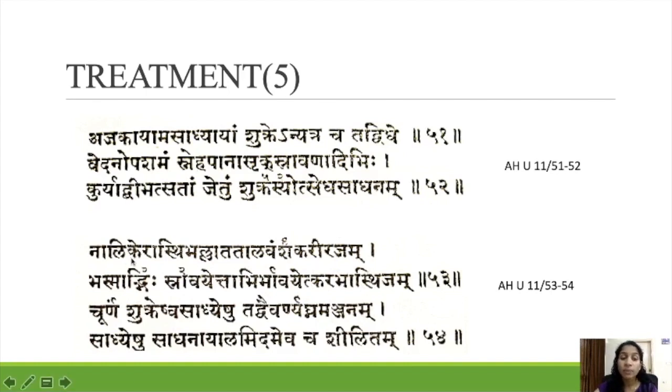First we make the ashes of Nalikerasti, Balladakam, Haridalam, Vamsham and Kariracham. After that we mix that with water and let it settle down. The water above we have to remove. Then again we do the wash, and after that mix with the Karabhasti. This churna we can use for Vaivarnya Nashanam in asadhya shukra and in sadhya shukra as a treatment.